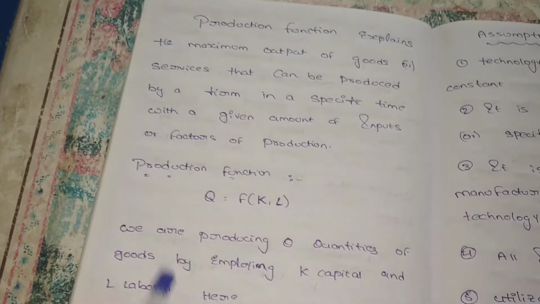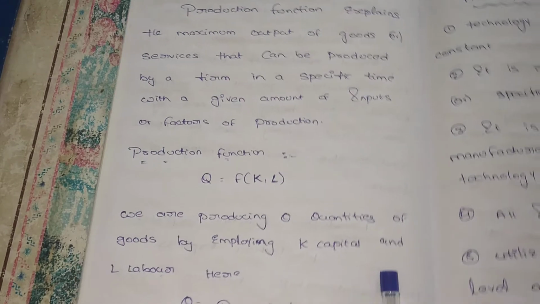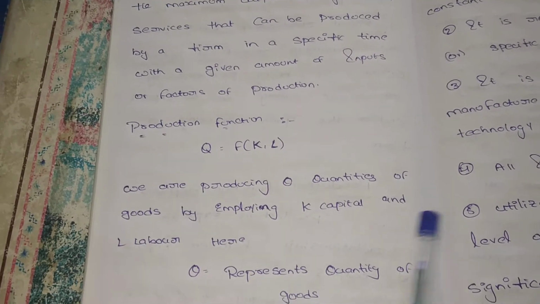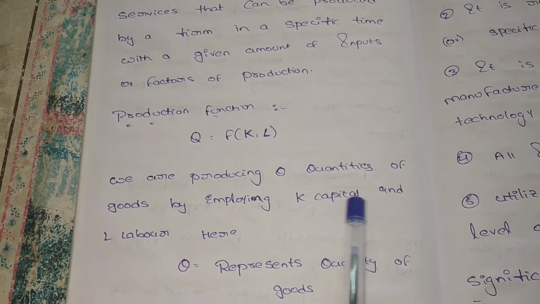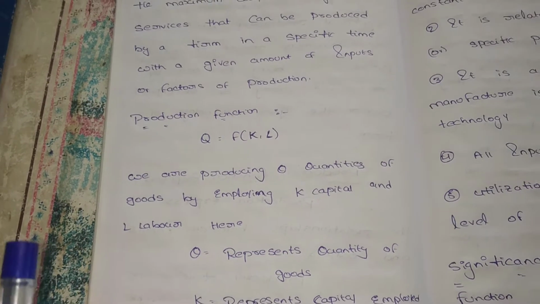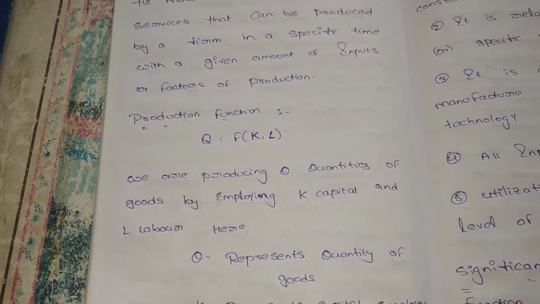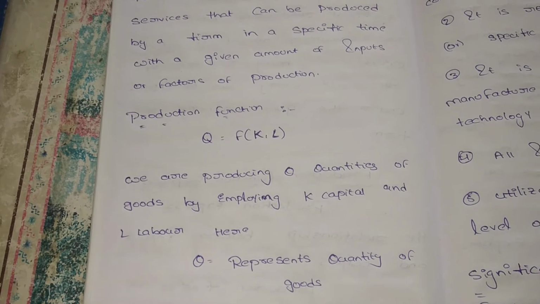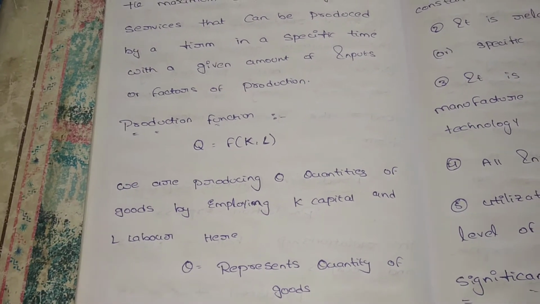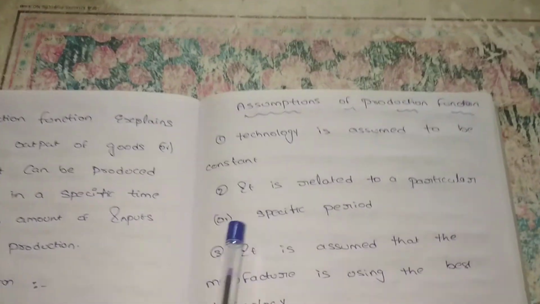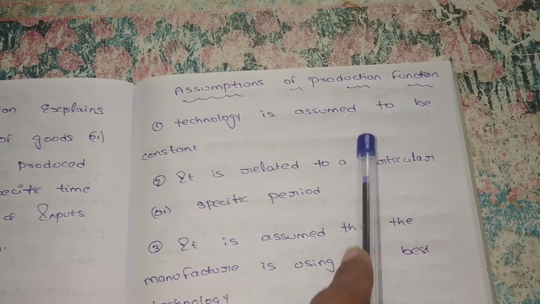Production function means Q is equal to F of K comma L. We are producing Q quantities of goods by employing K capital and L labor. K capital and L labor are the inputs. What are the inputs? Labor and capital. What is the output? What we are achieving. Next, what are the assumptions? Already we discussed. Technology is assumed to be constant.